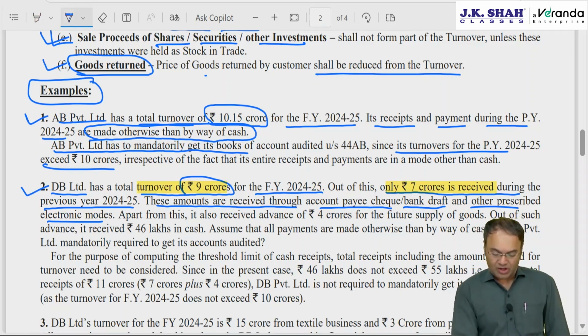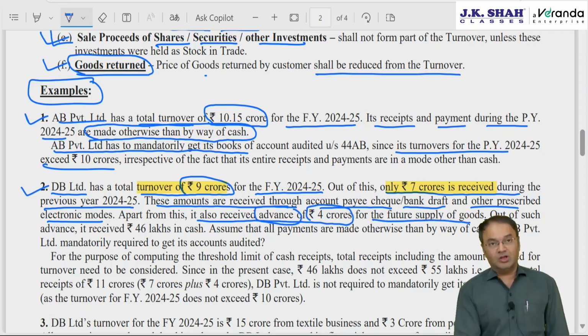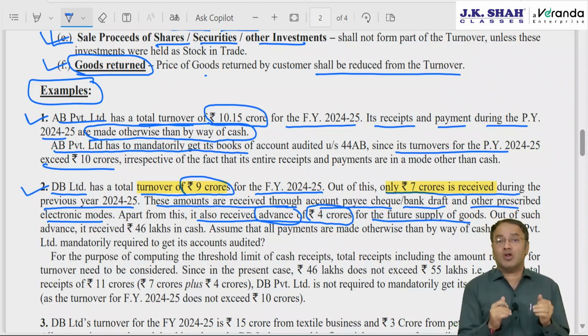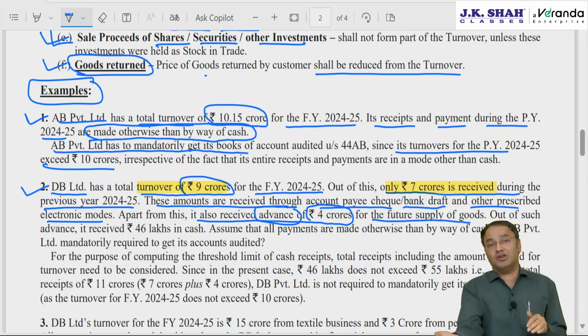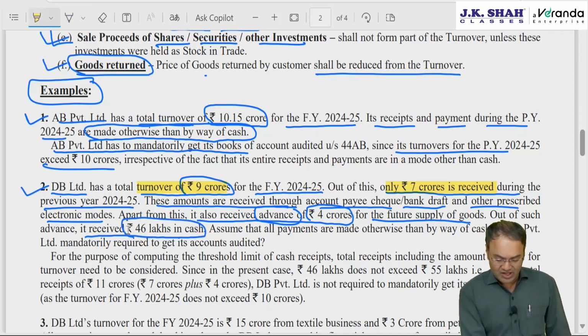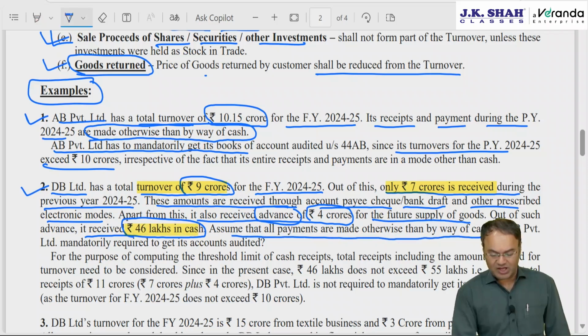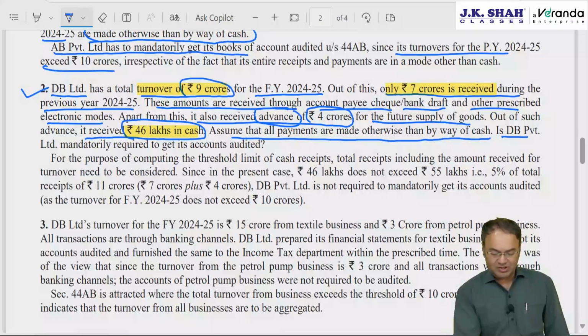Further it says, apart from this, it also received an advance of 4 crore for the future supply of goods. It is already received. If received, then total receipts are 11 crore: 7 crore out of current year's turnover, and 4 crore out of next year's turnover received in advance. Out of such advance, it received 46 lakh rupees in cash. Assume that all payments are made otherwise than by way of cash, that means through banking channel. Is DB Private Limited mandatorily required to get accounts audited?